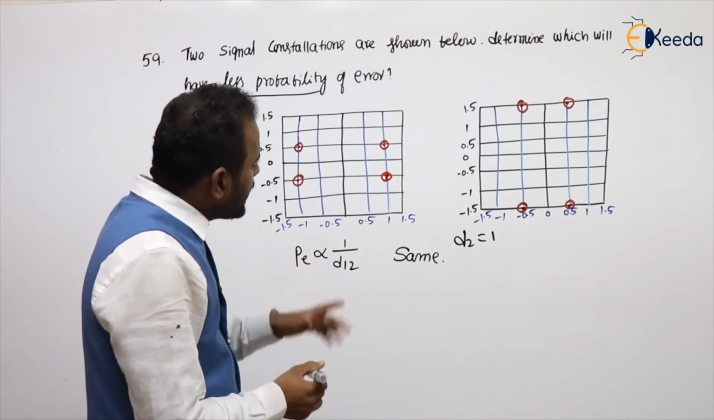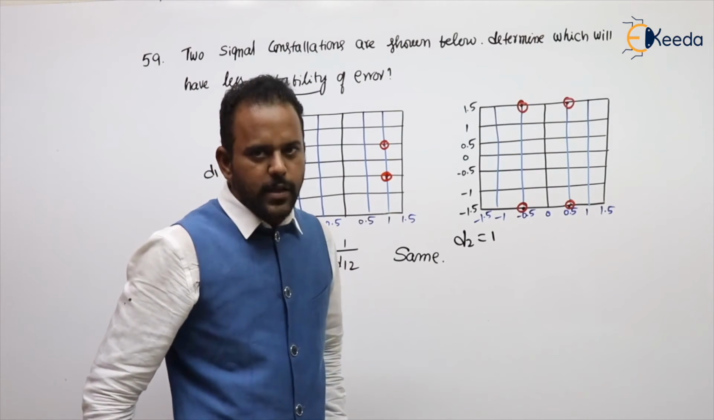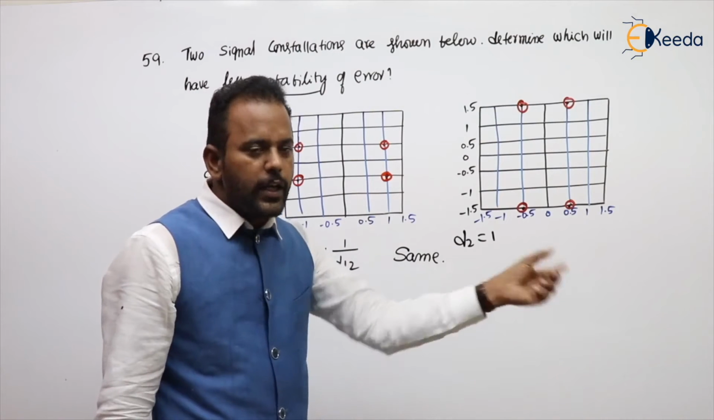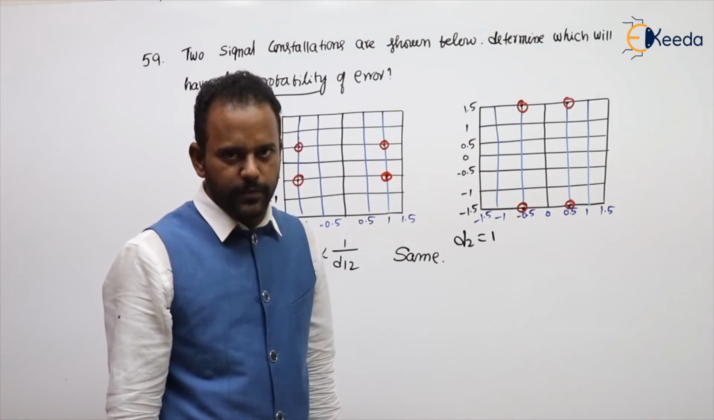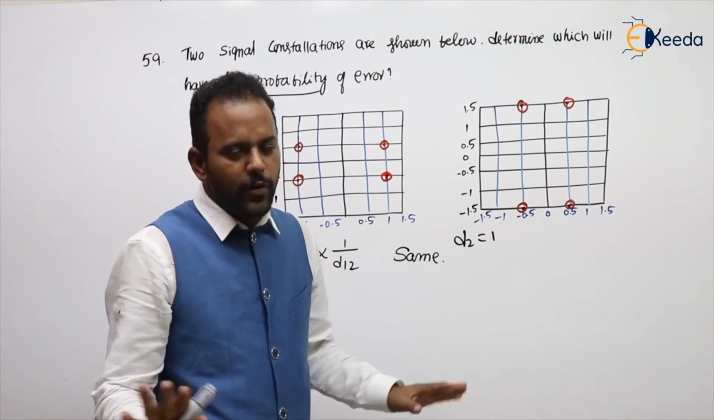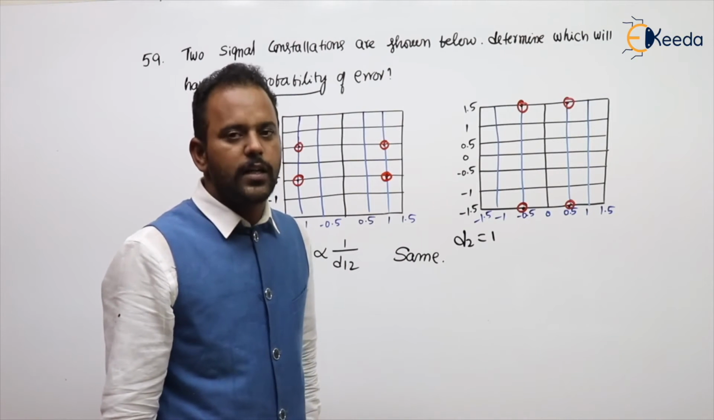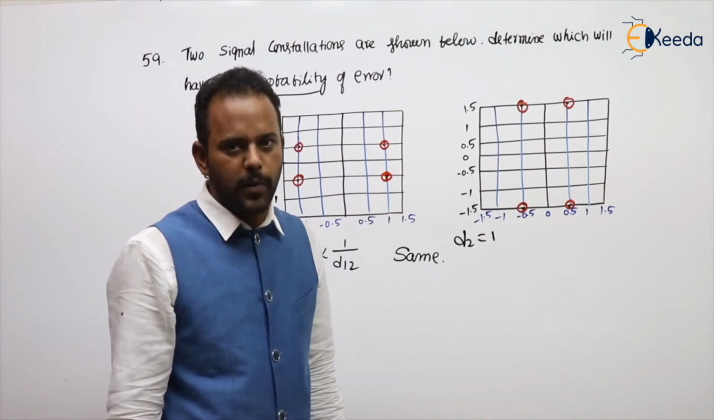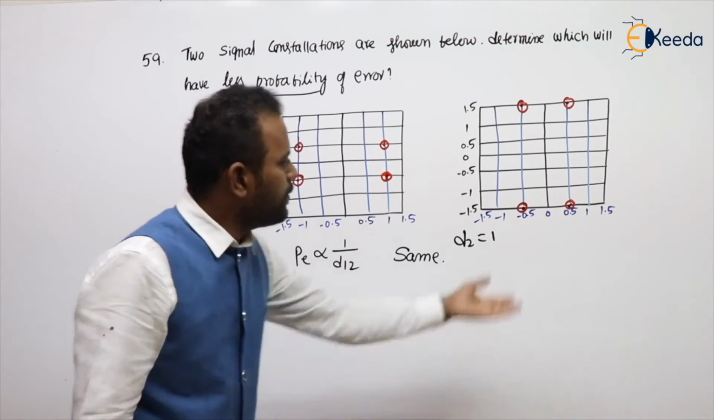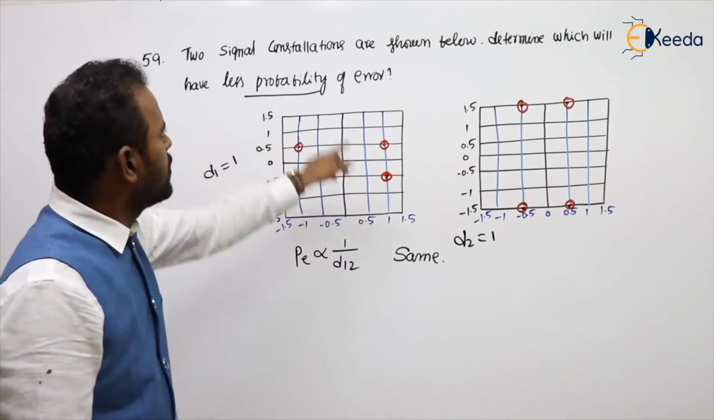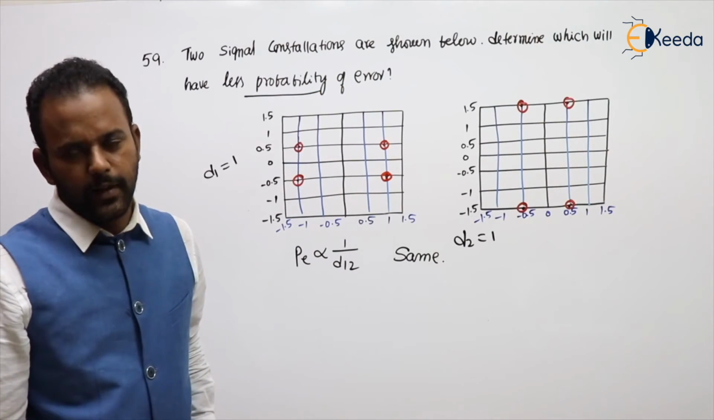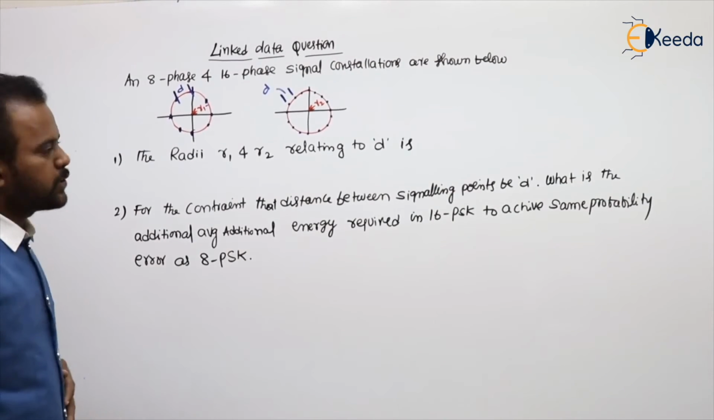Here, my intention in taking this problem is that whenever we are calculating the distance between the signaling points, it should be the shortest ones. The more separated ones we cannot consider. We will consider the shortest distance between the signaling points. Here 1 unit came, here also 1 unit came. So both will have the same probability of error. Clear? See the next problem.